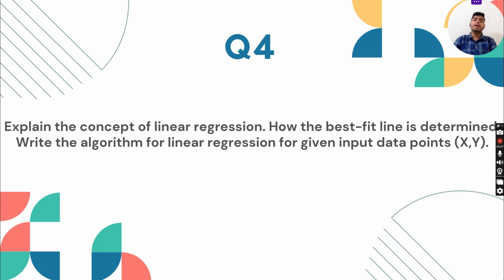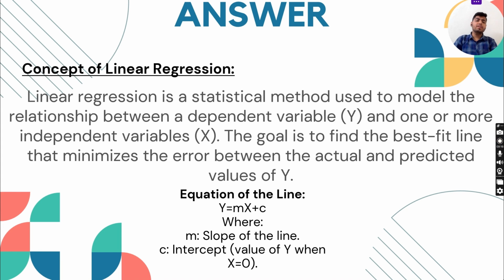Now question number 4. Explain the concept of linear regression, how the best line is determined. Write the algorithm for linear regression for given input data points, which are x, y. Now, concept of linear regression. Linear regression is a statistical method used to model the relationship between dependent variable y and one or more independent variables, which is x. The goal is to find the best line that minimizes the error between the actual and predicted value of y. Equation of line is y = mx + c, where m is the slope of the line, c is the intercept, the value of y when x is equal to 0.